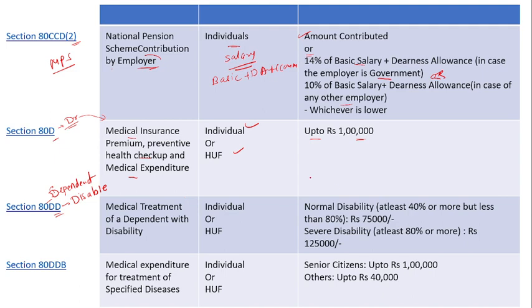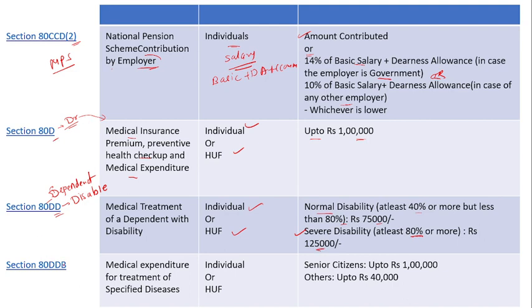You can see that the eligible persons are individual and HUF. If he has a normal disability, at least 40% but less than 80%, then you will get 75,000 of deduction. And if your dependent disabled person has a severe disability, that is more than 80%, then you will get 1,25,000 as a deduction.